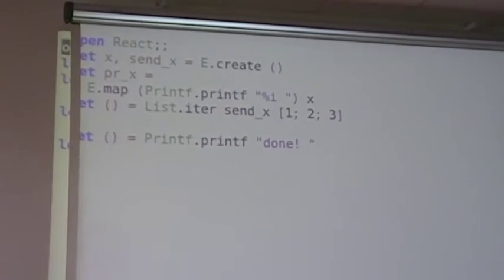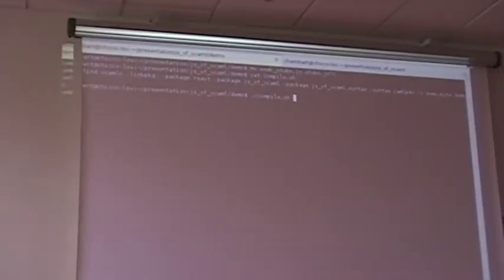We compile, and just do that. It's just link. In fact, there is no need to link with JS of OCaml in that sample.